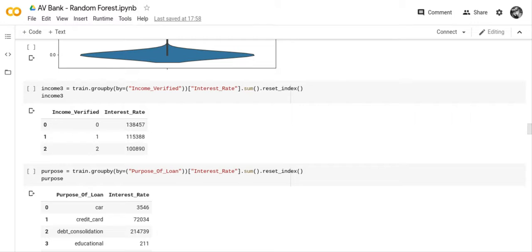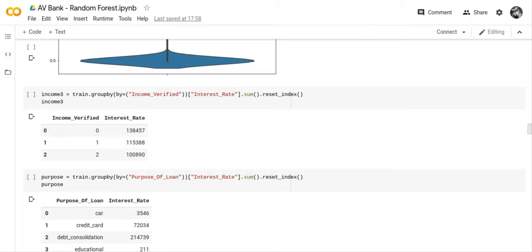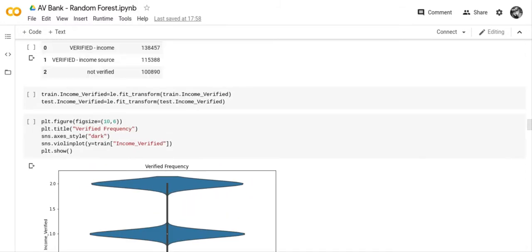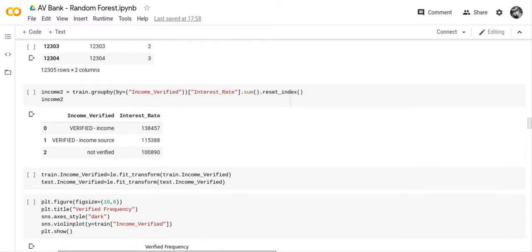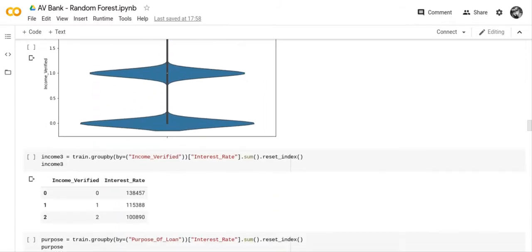And then we look at how we put the income verified in a chart, and you can see that it's now digits, and you can see it's the same. So 13,138,457, that equates to income verified.